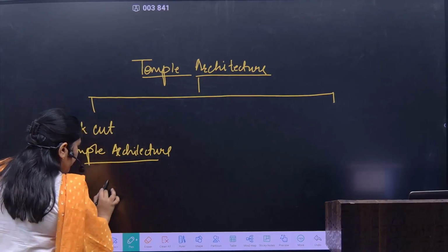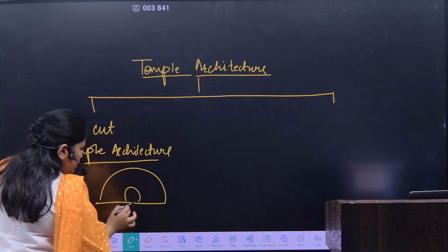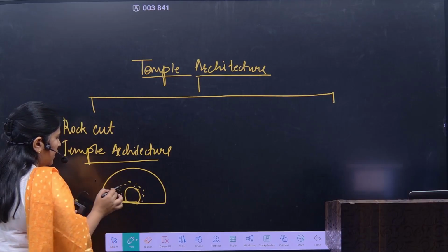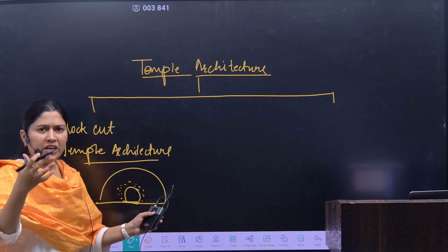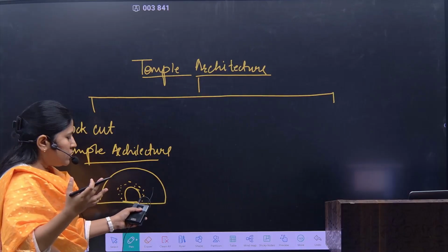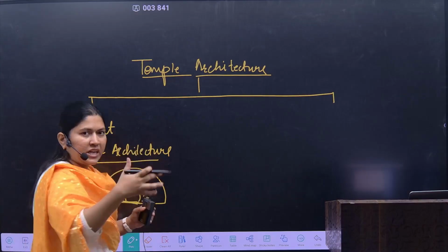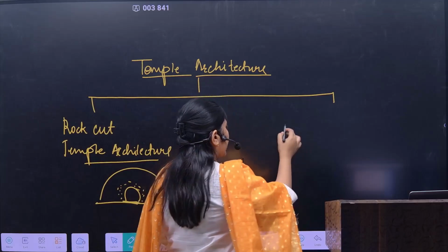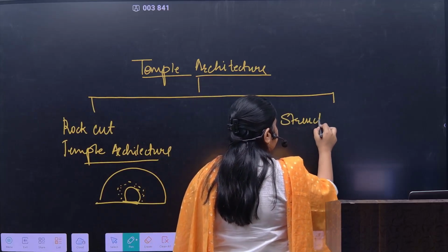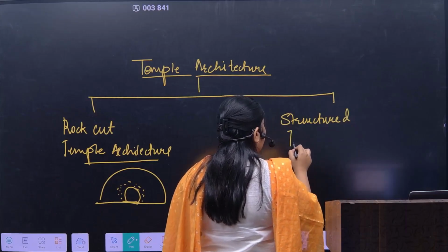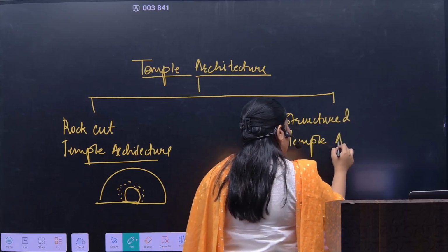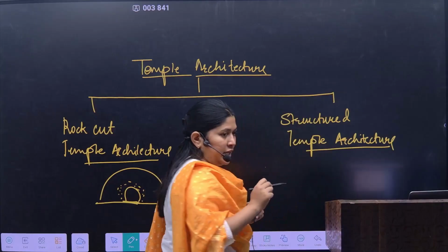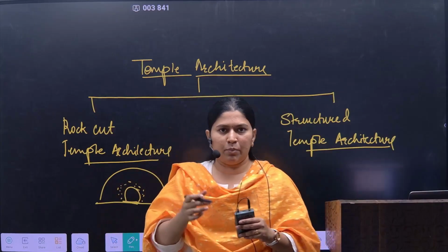Here it would be a cave, and there would be some small entry, and here there would be some figurines and everything sculpted, and some of the major events or major happenings would be communicated on these walls. After this, there is a second kind of temple architecture, known as structured temple architecture. Why am I telling this to you at the initial phase of the Chalukyas? Because this makes something interesting about this history.